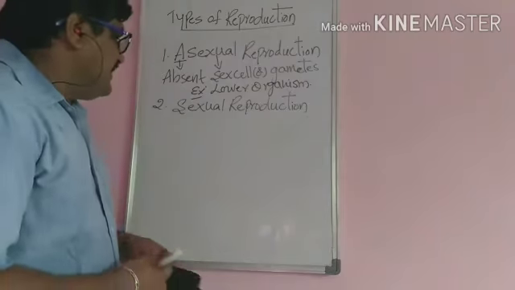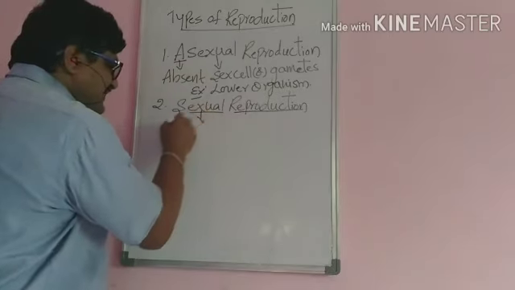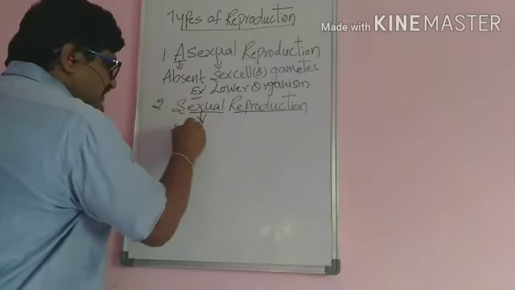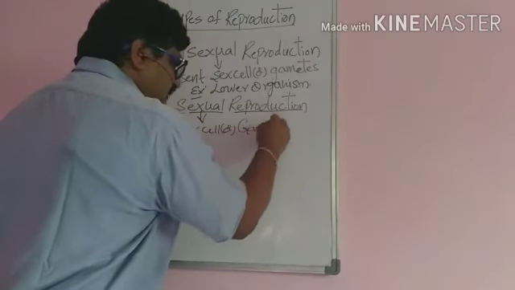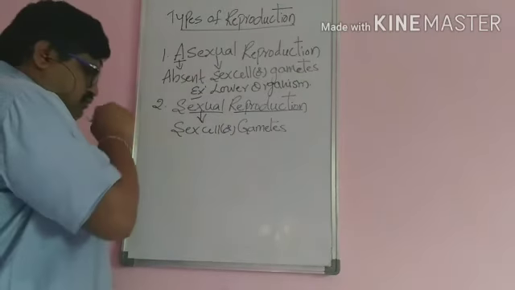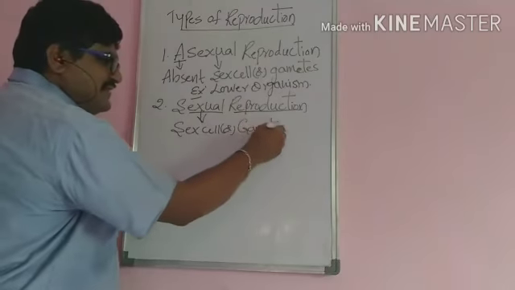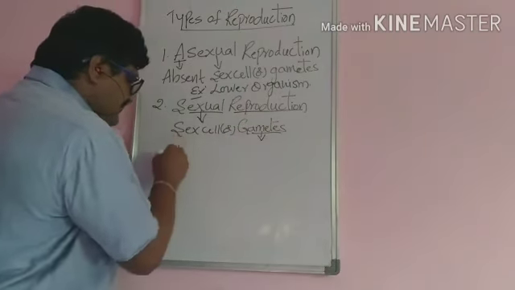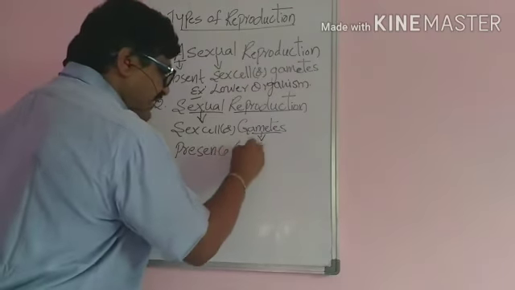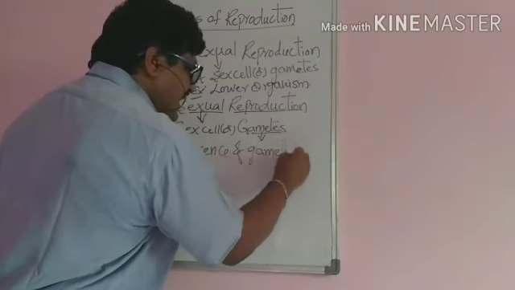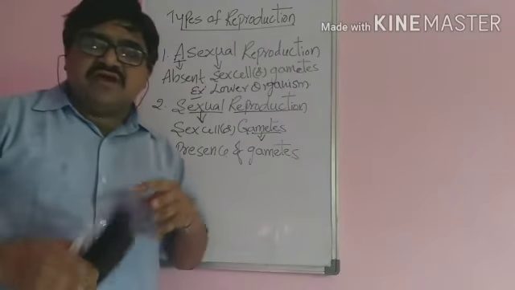And the second one is sexual reproduction. Sexual means sex character or sex organs, with sex cells or gametes. If the reproduction takes place in the presence of gametes, then we use the word sexual reproduction, where sexual reproduction takes place.